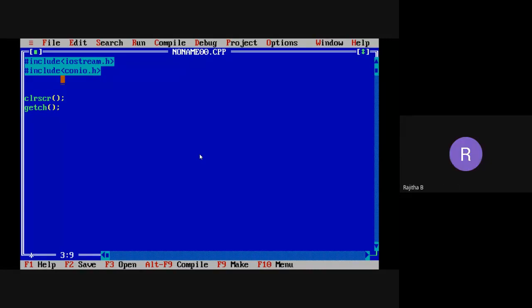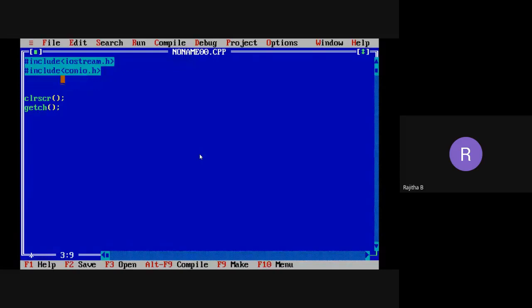So if you want to see only this particular program, you use clrscr. Even if you are not using clrscr, no problem. You will get the output properly, but you can see the previous program output also. In that case, you will be confused about which output belongs to the program, whether it is the first line or the second line. So to overcome that problem, we clear the screen of the previous output. That's it.